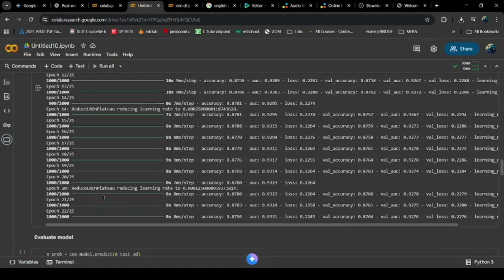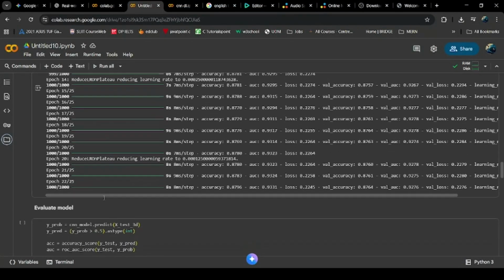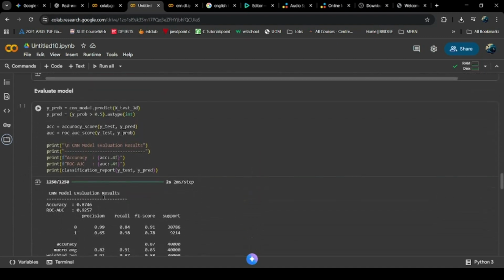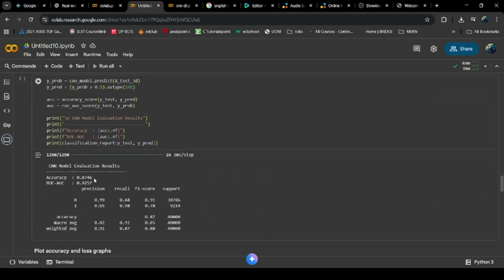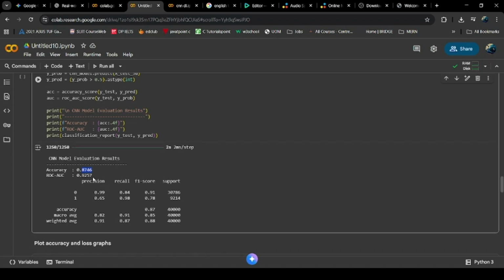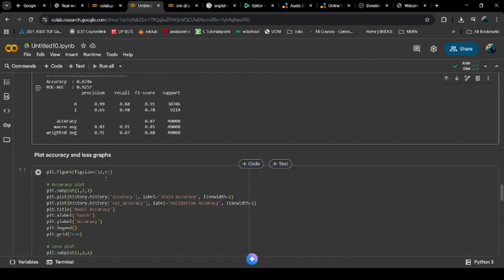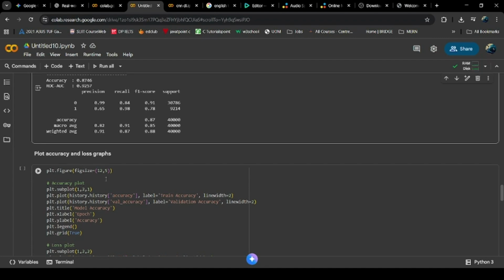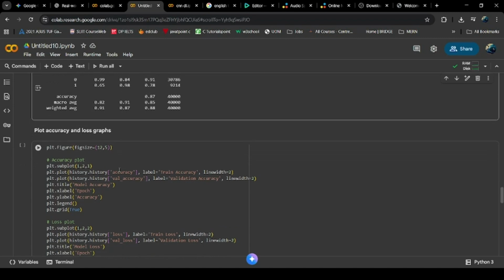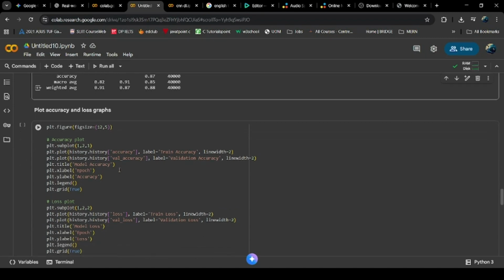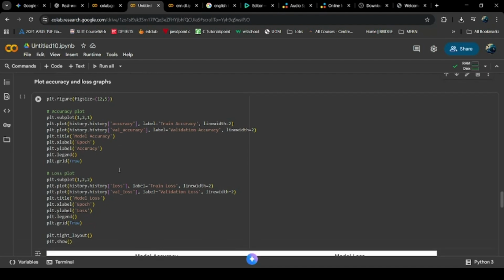The final evaluation on the test set yielded a strong result, an overall accuracy of 87.4% and an excellent ROC AUC score of 0.925. The classification report reveals a high recall of 97% for class 1, meaning the model is very good at identifying potential buyers, though it has a lower precision of 65%.